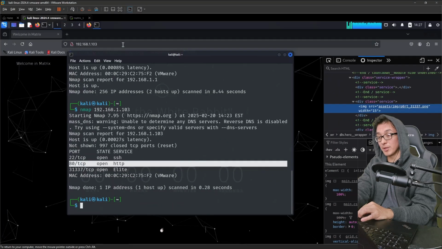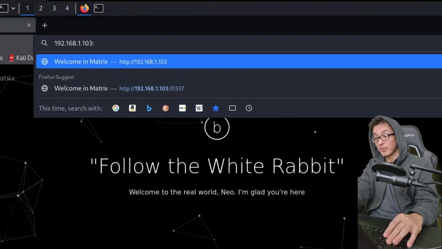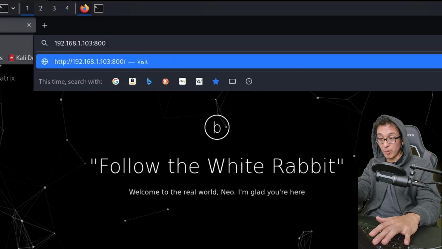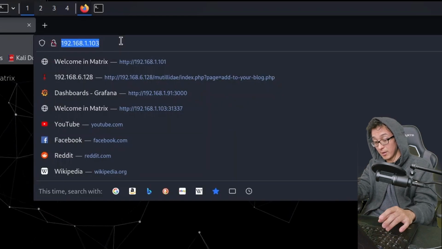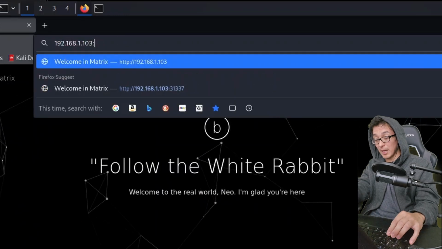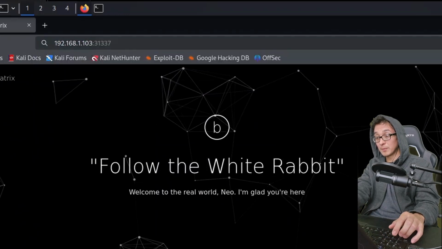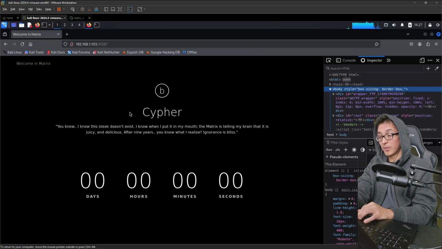So what we'll try to do is we'll come over. Now remember, this page here is running on port 80. So if I simply put 80, it just takes me back here, right? But what if I were to do instead the 31337? And here we see another clue.